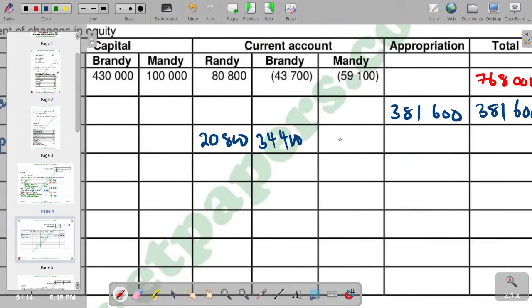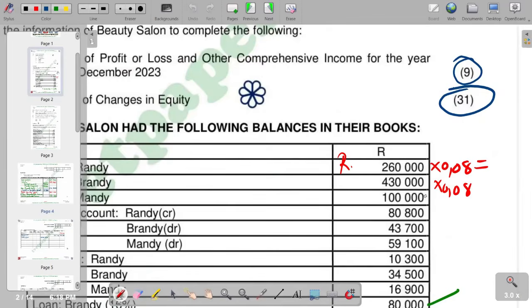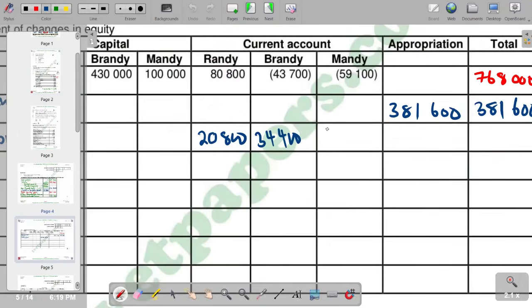Then interest on capital again, we've got for Mendi. Of course, we refer back. Mendi, we are having a capital balance of 100,000. We multiply by 0.08. You're going to get it as 8,000, of course. So we have 8,000.